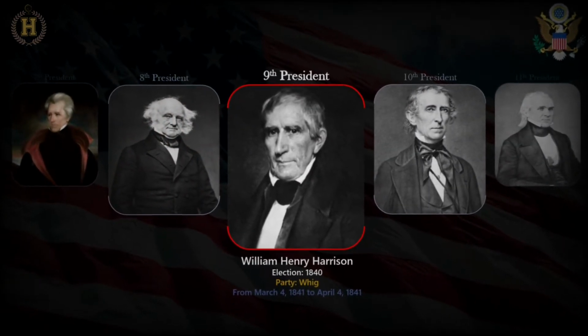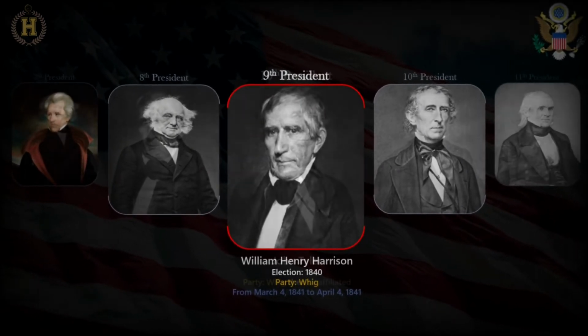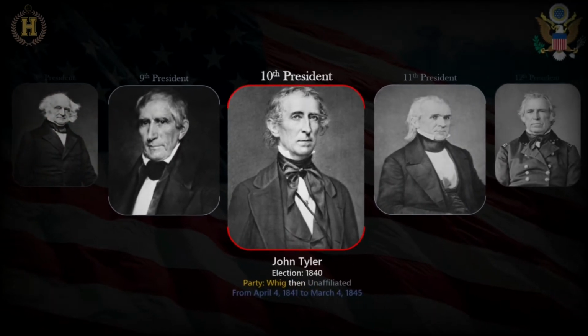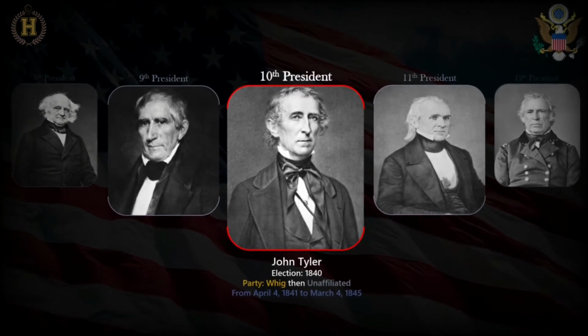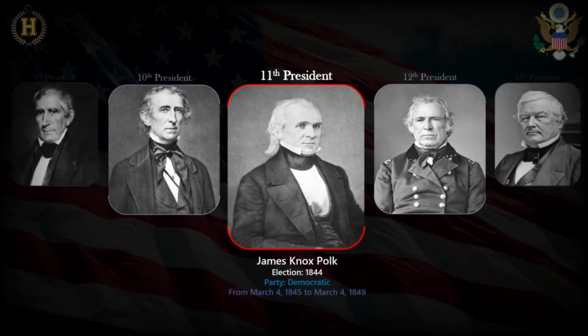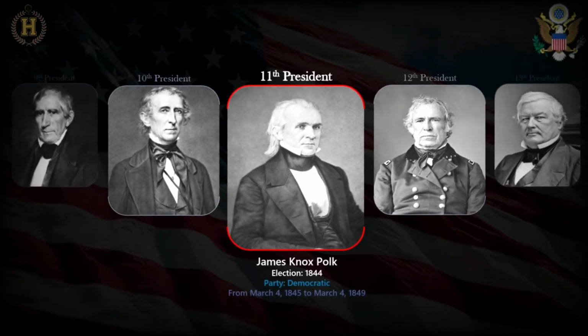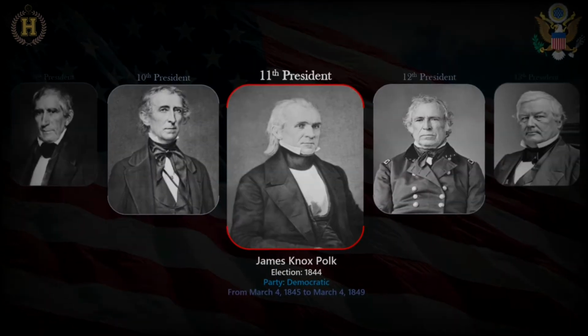William Henry Harrison, the ninth president for 1 month, from March 4, 1841 to April 4, 1841. John Tyler, the 10th president for 3 years and 11 months, from April 4, 1841 to March 4, 1845. James Knox Polk, the 11th president for 4 years, from March 4, 1845 to March 4, 1849.